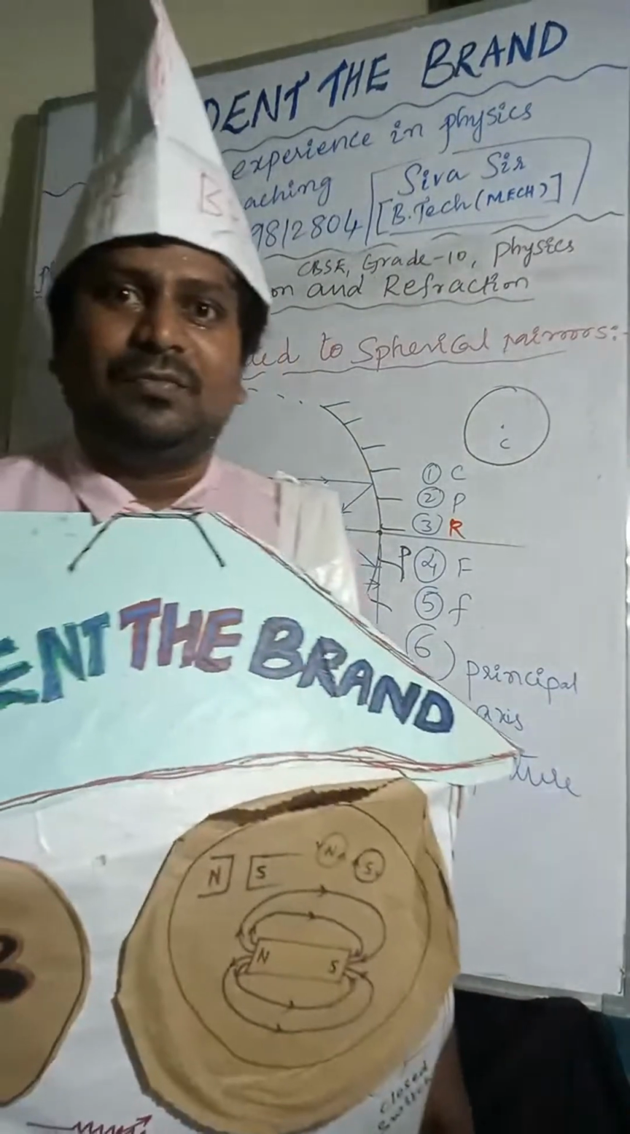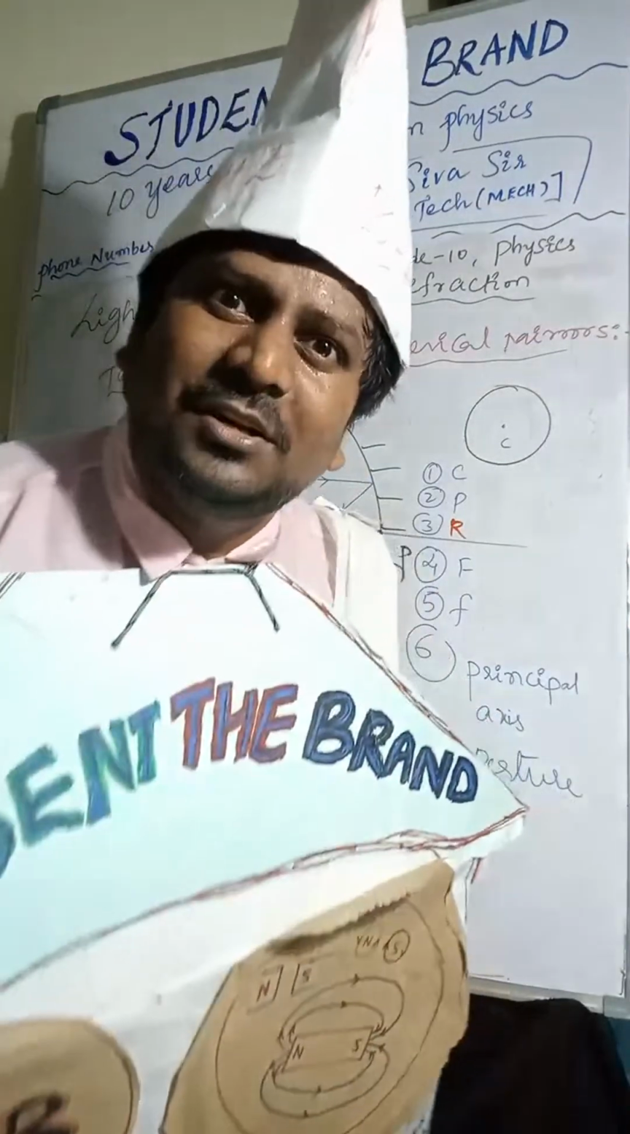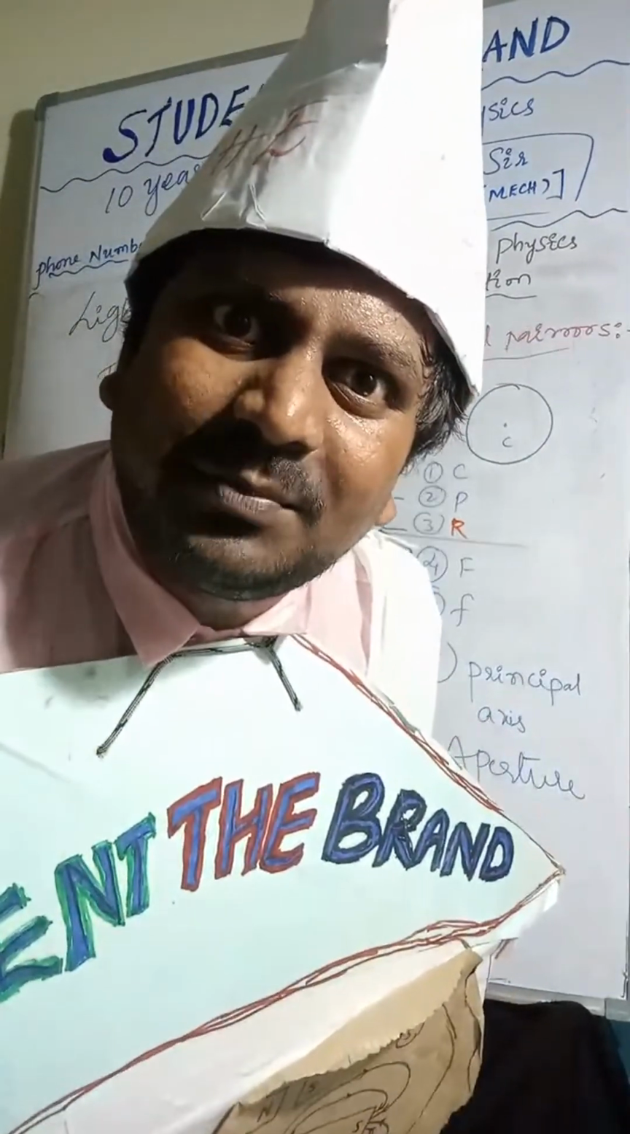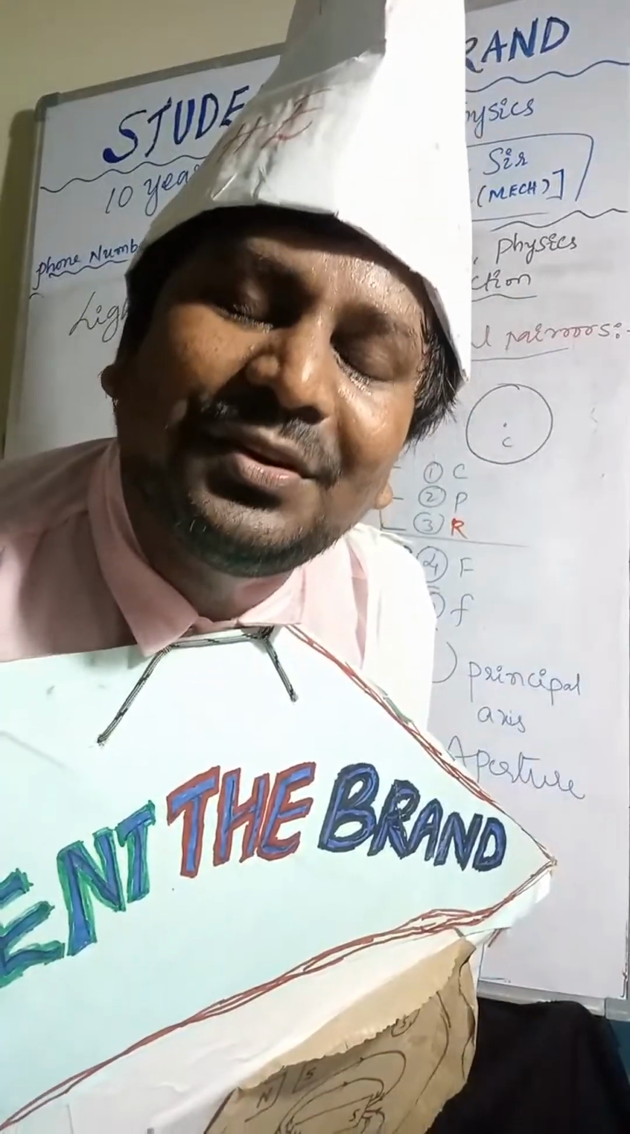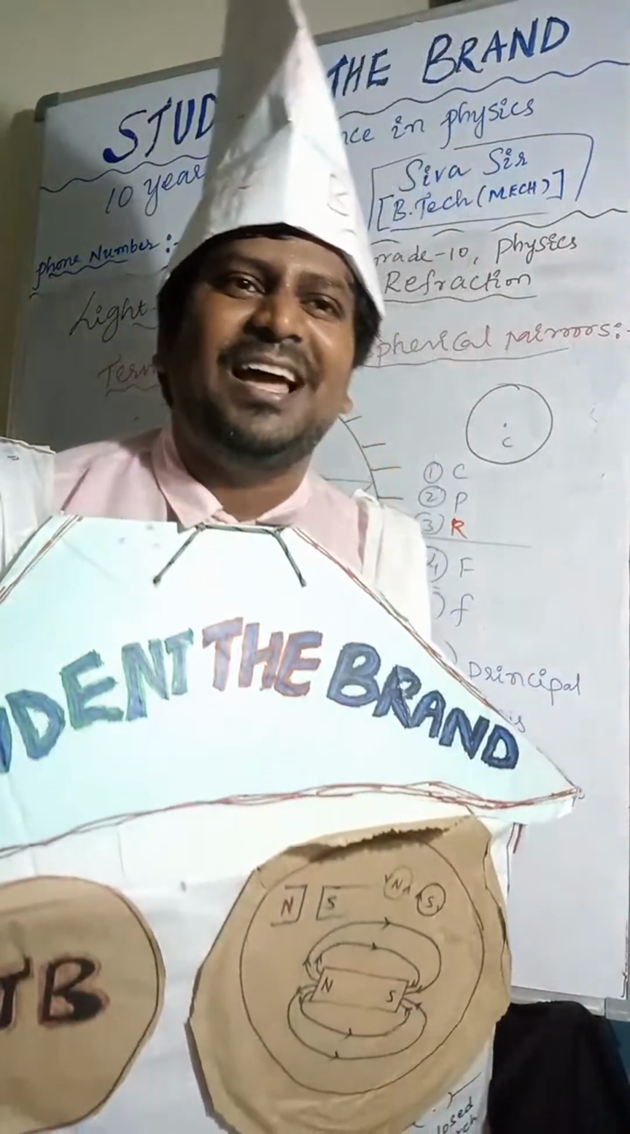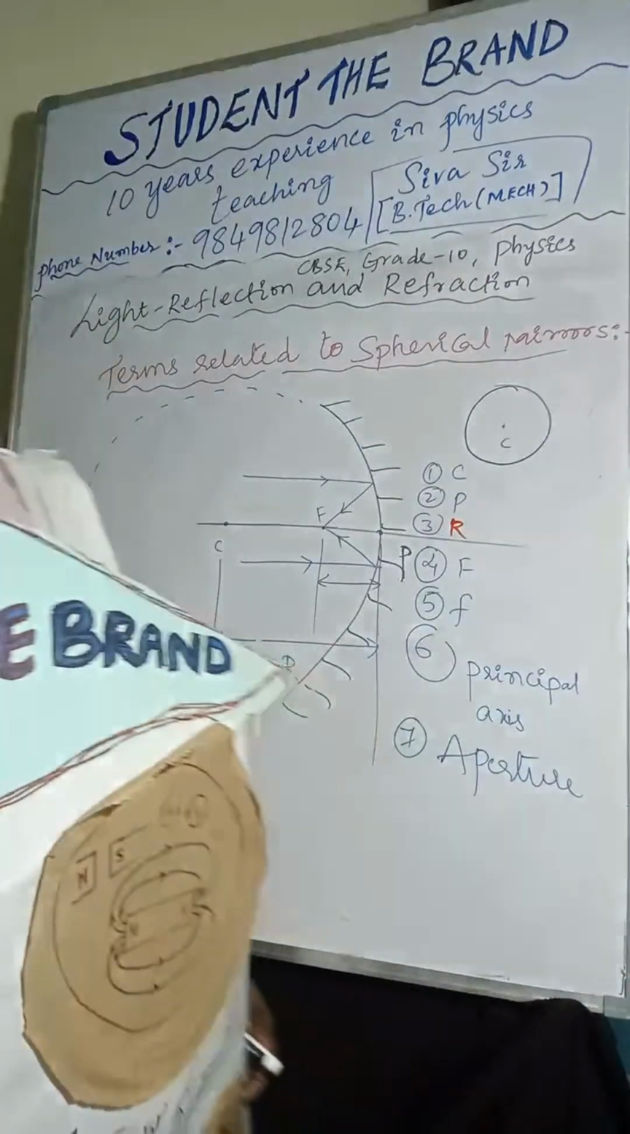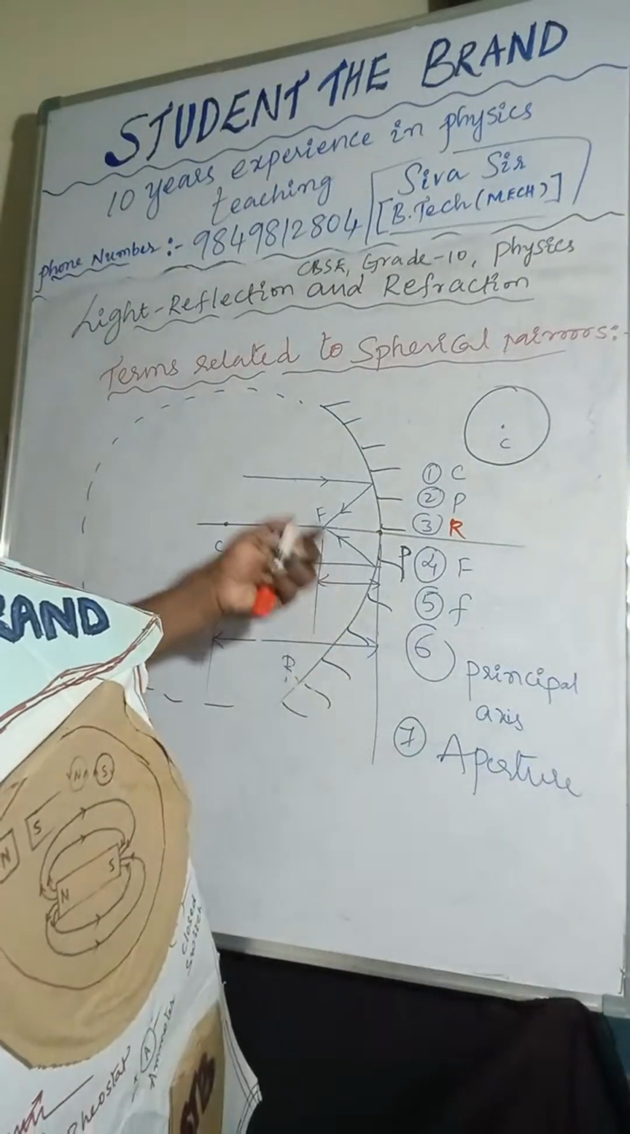So the distance between focus to pole is called focal length.